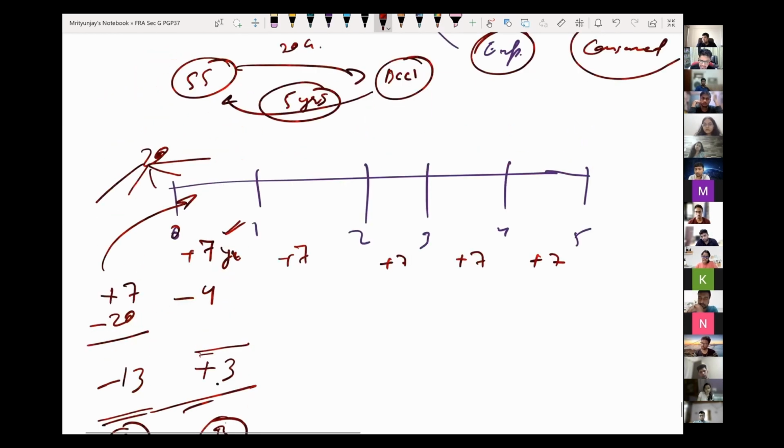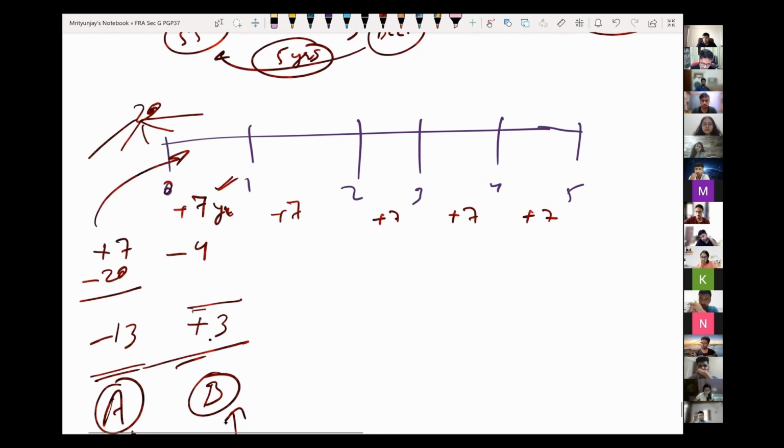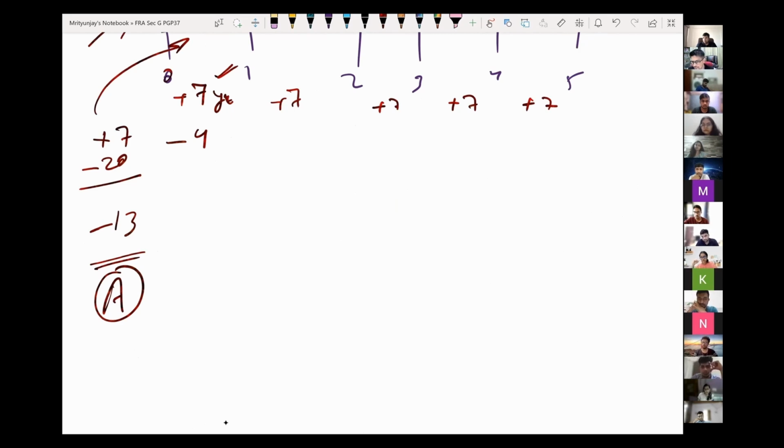When we apply the matching concept, then things become pretty easy for us. But let us see why it makes sense that somebody says there is a matching concept, that is why you should do it, or is there any relevance to it? The relevance is as follows. Let us see case A, how you would have reported the profit year after year, and case B, how you would have reported profit year after year. Then you would see why this concept is needed. Right now, I have just told you what the concept is. I will repeat this once again, and then I will show you why it is needed.